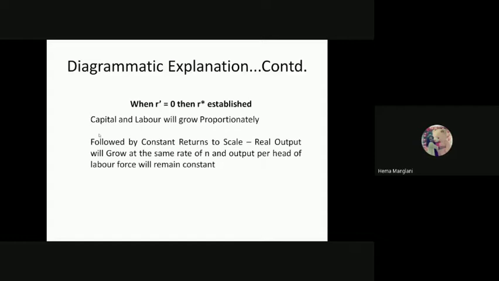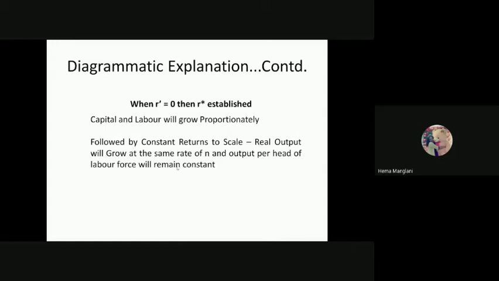But the capital is so important in the Solovian case, because if you give more emphasis to reducing and increasing it, that is mainly controlling diminishing returns to scale, and also giving growth to your technical coefficient function. So this real output will grow at the same rate of n, and output per head of labor force will remain constant. So here the analysis of Y by L will remain constant.